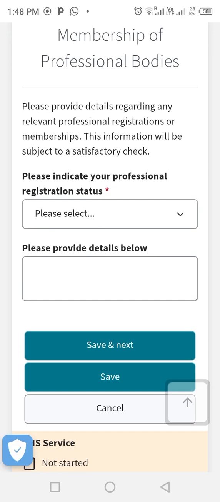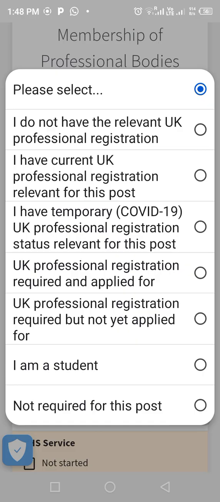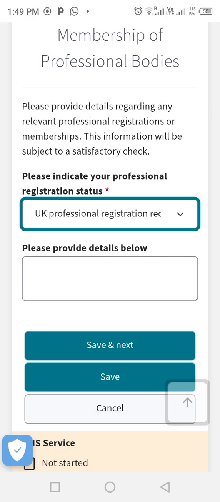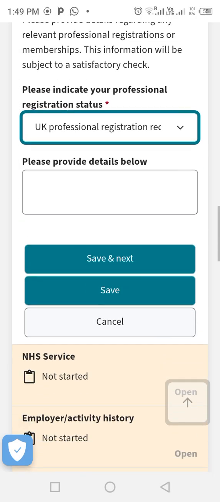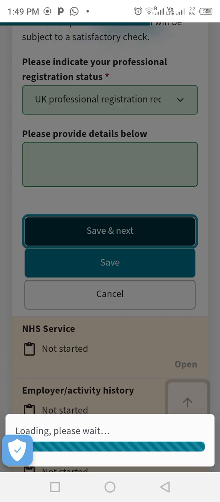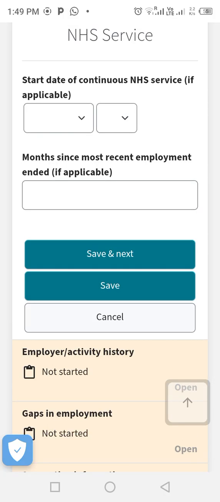So this is membership of professional bodies. For an overseas nurse, you write here UK professional registration required and applied for, because you've done your initial, you've paid the first £140, and written your CBT and eye health. So you click it. But if you have not started the process, you click on UK professional registration required but not yet applied for. Make sure you are truthful about this. Then save and next. We are skipping this.